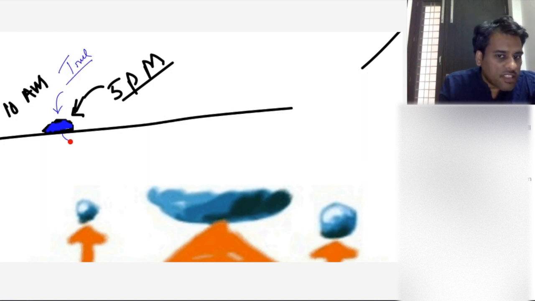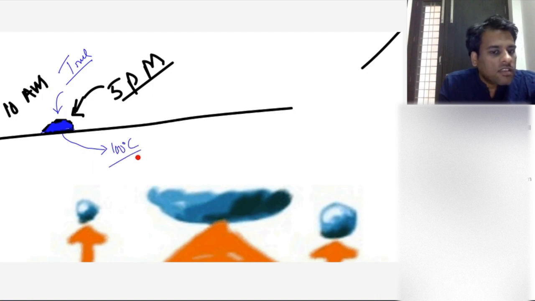But did the surface of the table at any time from 10 a.m. to 5 p.m. reach 100 degrees Celsius? No, it has not reached 100 degrees Celsius.